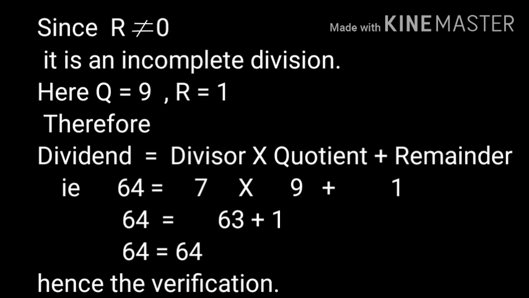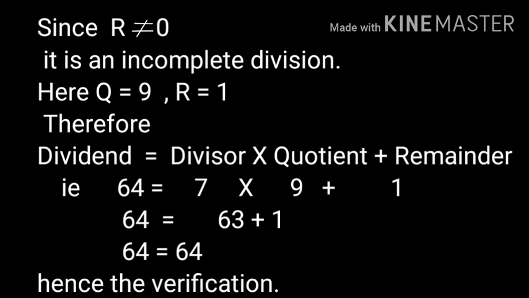Therefore, dividend is equal to divisor into quotient plus remainder. Dividend is 64, divisor is 7, quotient is 9 and remainder is 1. Therefore, 7 into 9 is equal to 63. That is, 63 is the product of divisor and quotient.